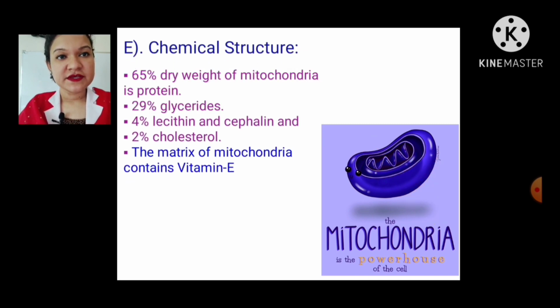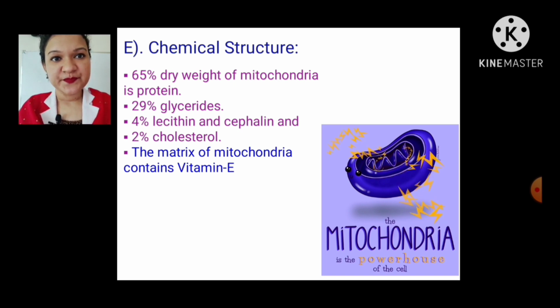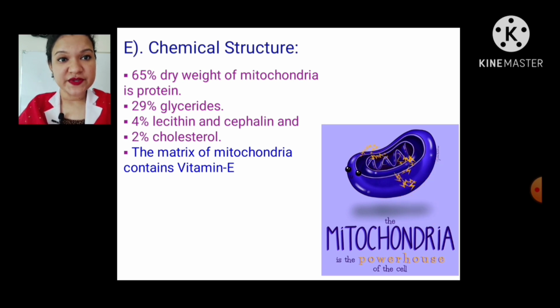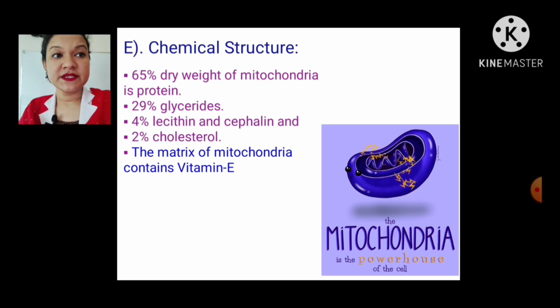Now I will tell you about the chemical structure of mitochondria. 65% dry weight of mitochondria is protein, 29% glycerides, 4% lecithin and cephalin, and 2% cholesterol. The matrix of mitochondria contains vitamin E.